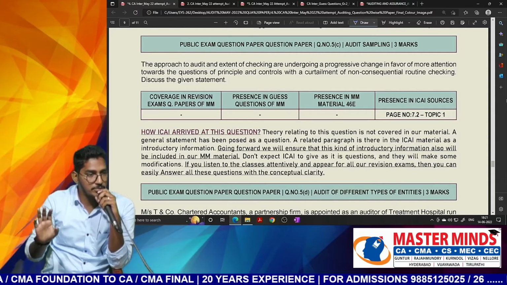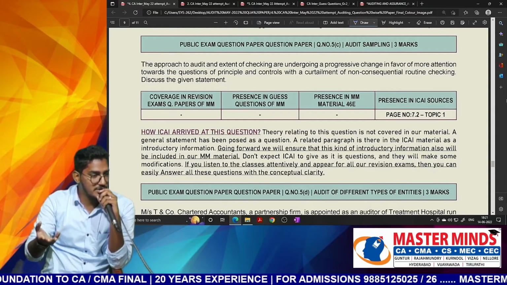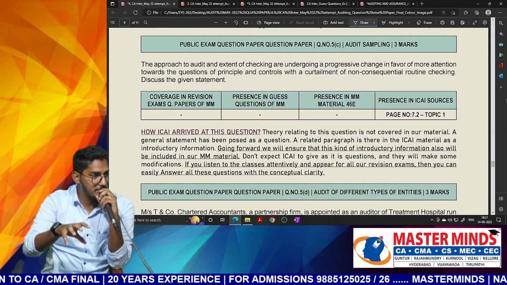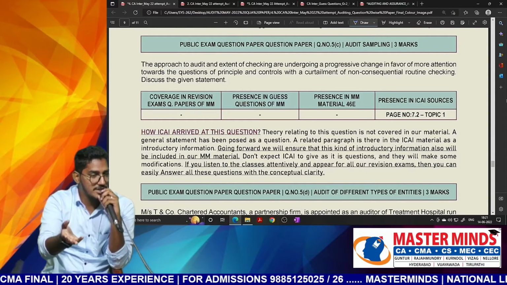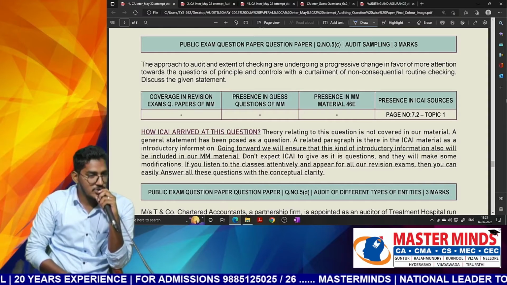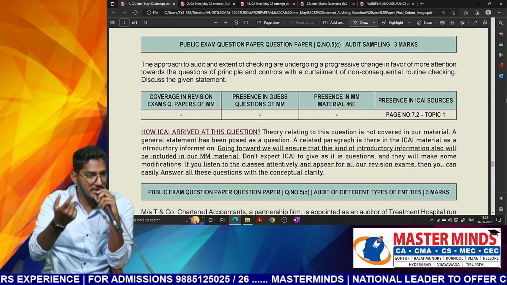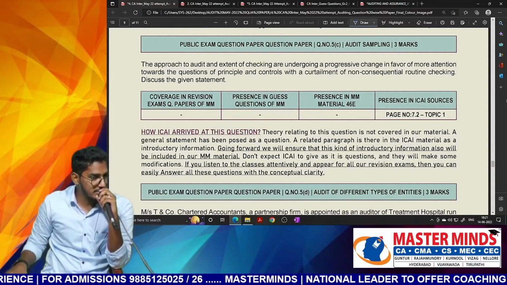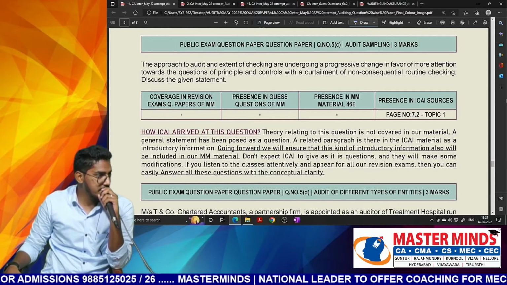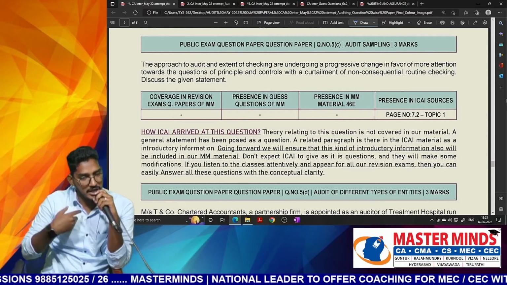Why sampling is important, I will say. Before explaining what is audit sampling, first I will explain why sampling is required. This question is about why that sampling is required. So even though the content is not there in the material, definitely this will be explained where? In the classroom discussion it will be explained. Clear everyone? But why did you not give it in the material, sir? We agree to our mistake.